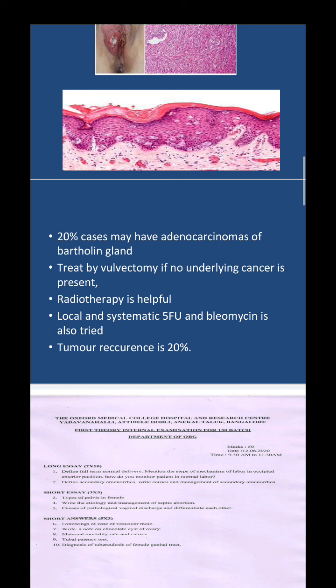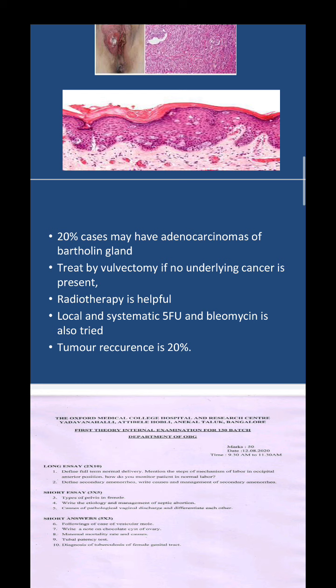You have to start with what it is, the incidence of it, any peculiar clinical feature which clinches the diagnosis, any investigation which is peculiar to it, and the treatment aspect. Each thing in a single line or 2 lines. That will be enough for a 3 mark question. No need to write for a page or 1.5 pages, but just a few points under each heading. It has to be there.